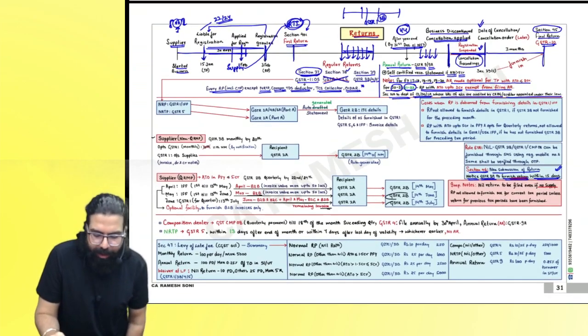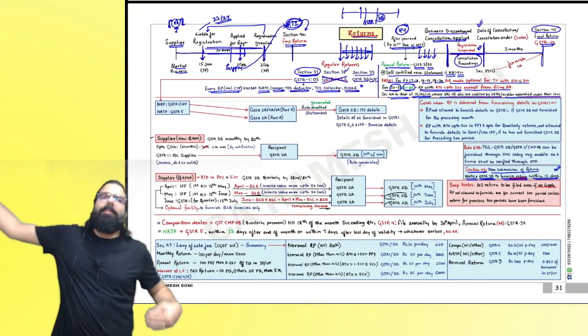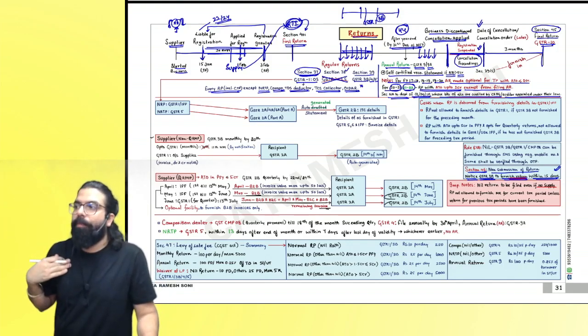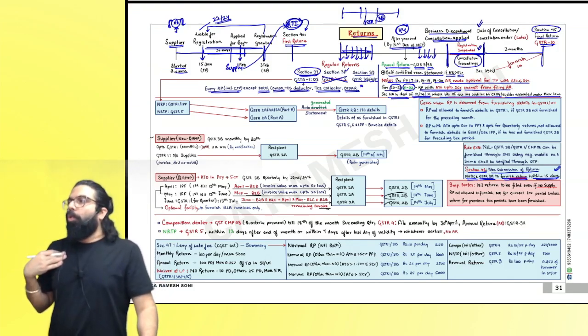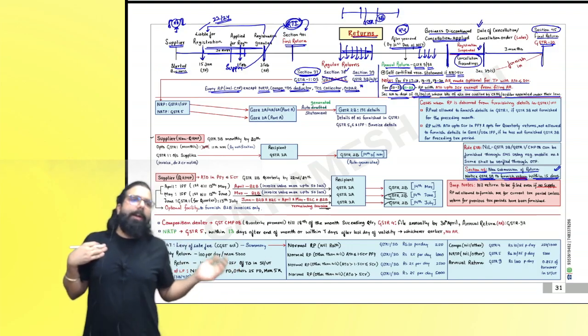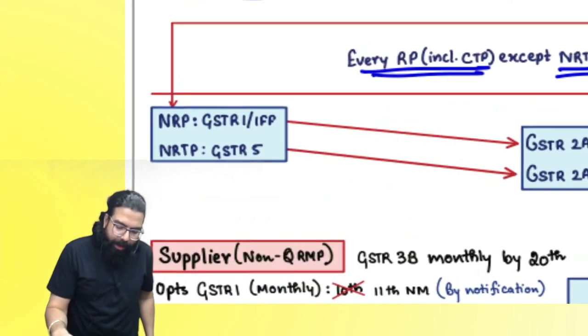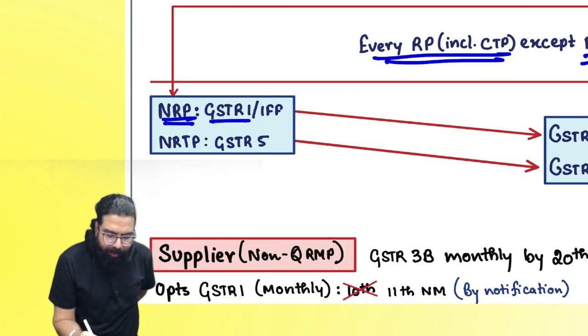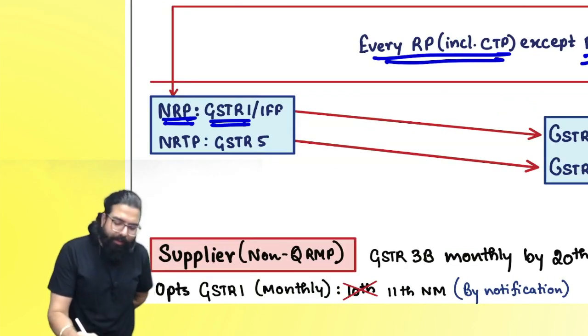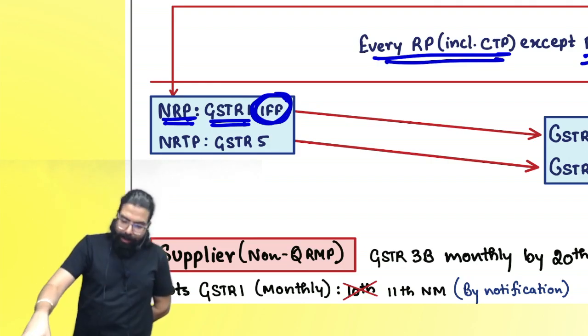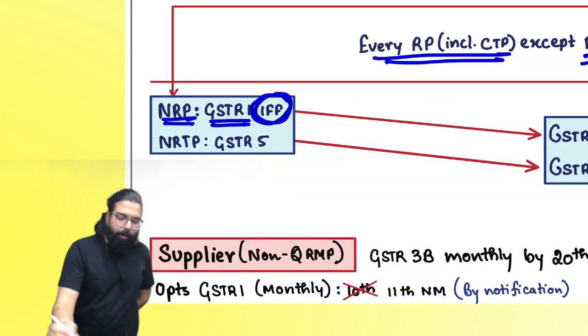Everyone listen to me very carefully. Now, a person will file GSTR 1. Correct? It will come in your GSTR 2A, and from 2A, 2B will get created, and on the basis of 2B you can take the credit. Is everyone with me? So sir, I've gone ahead and written over here, a normal registered person files GSTR 1, or what is invoice furnishing facility, everyone? See, everyone over here, listen to me very carefully. I'll talk about it a little now.